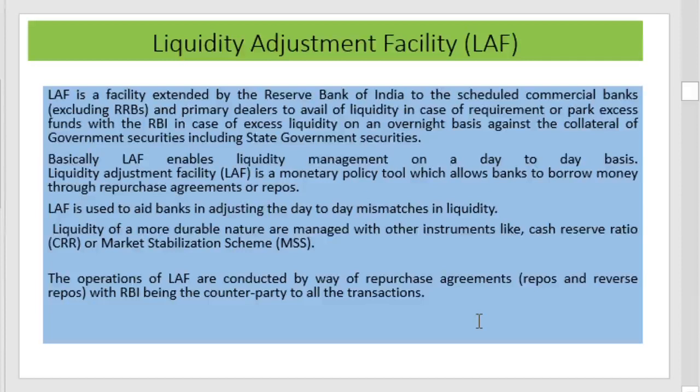That is, these facilities can be availed by scheduled commercial banks except regional rural banks. We have seen the structure, and in that the liquidity adjustment facility was provided to scheduled banks and primary dealers, and RRBs were not allowed.